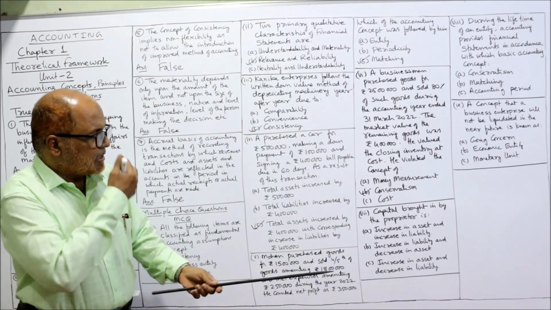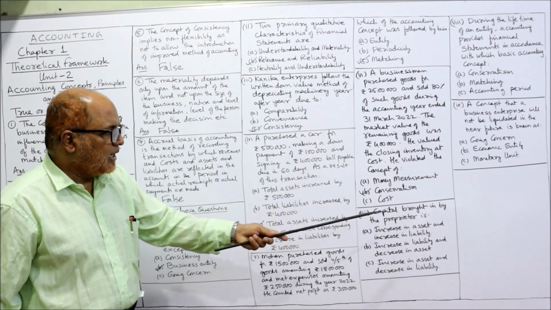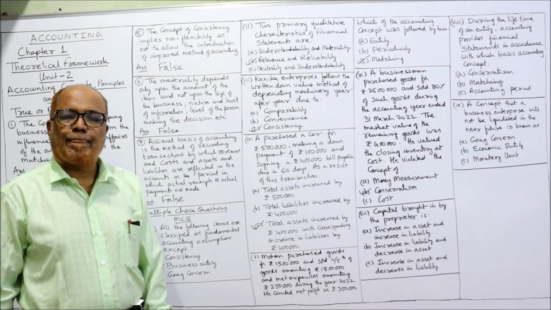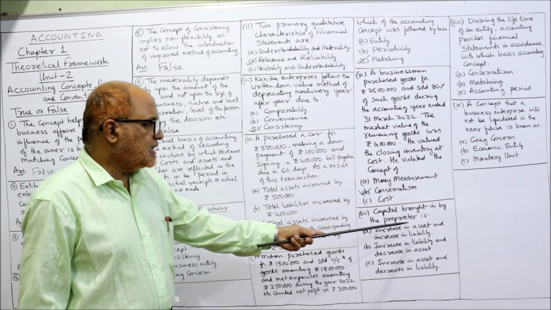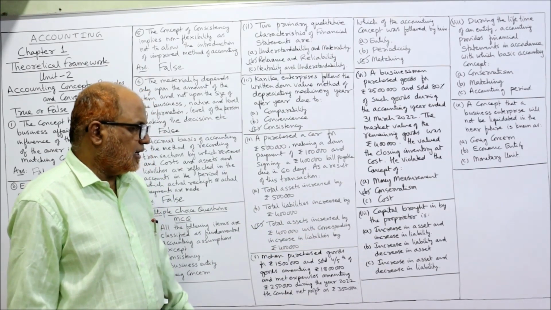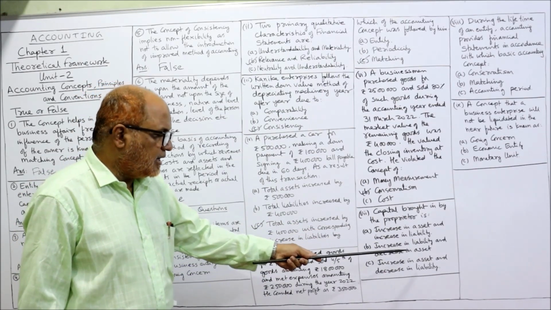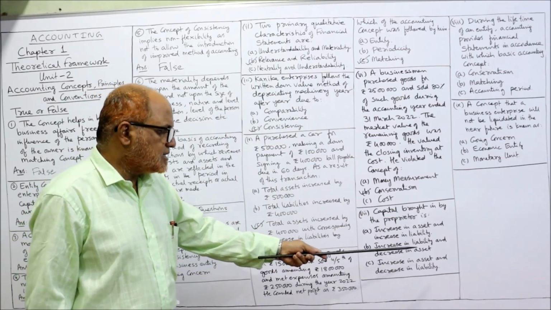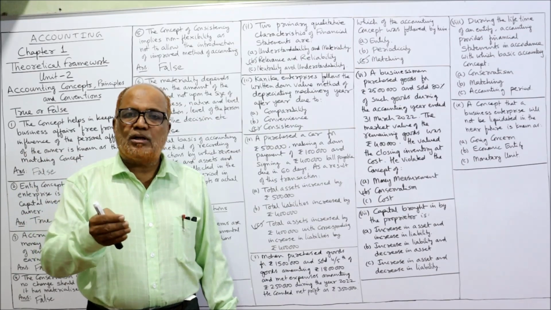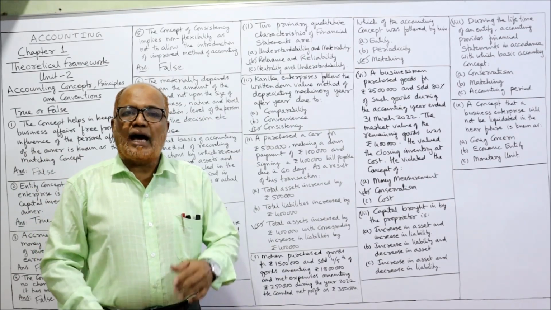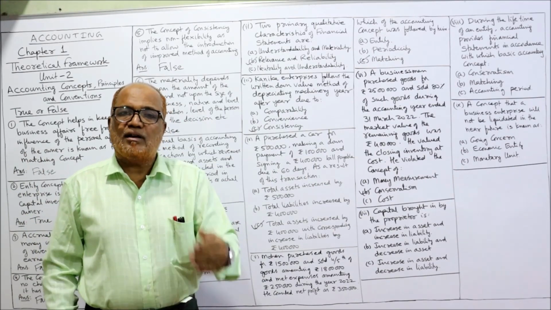Next, seventh one. Capital brought in by the proprietor is, when the owner brought capital, what is the effect? Increase in asset and increase in liability, increase in liability and decrease in asset, or increase in asset and decrease in liability. When the capital is brought by the owner, on the asset side, cash will increase.